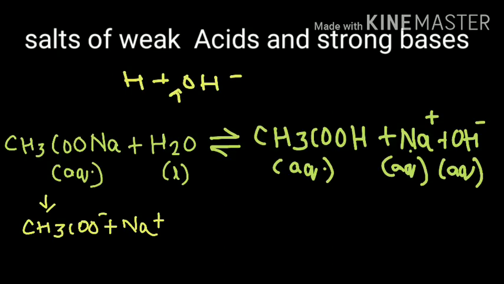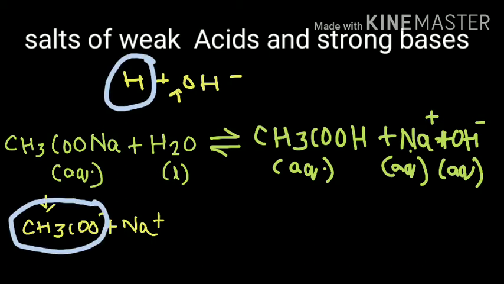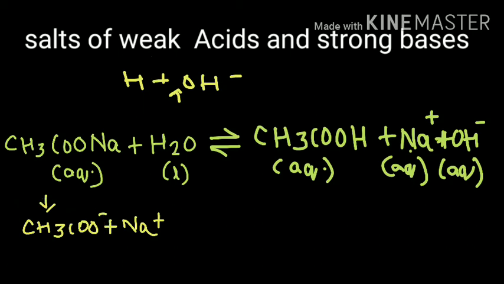Let us now study the equilibrium reaction for the formation of sodium acetate. So we take sodium acetate and react it with water, and the resultant product is acetic acid along with Na plus and OH minus ions. Since you can observe in the reaction OH minus ions are produced, hence the solution of sodium acetate is going to be basic in nature.